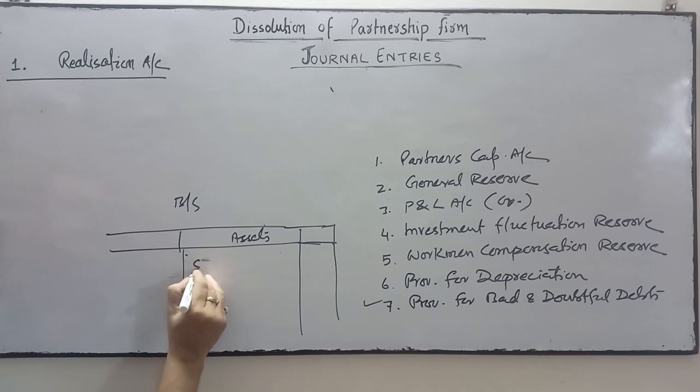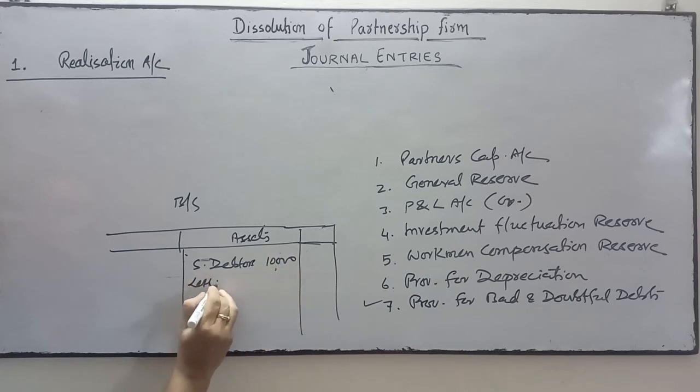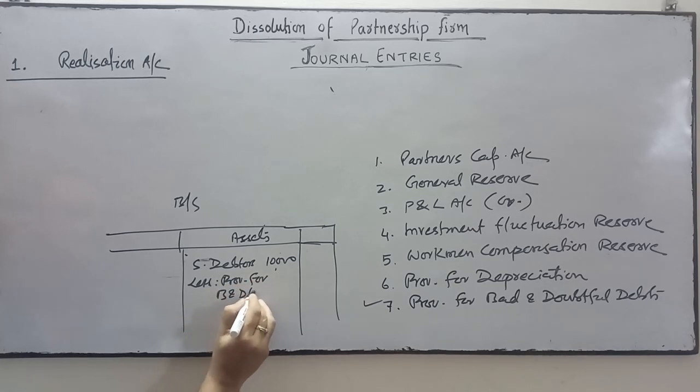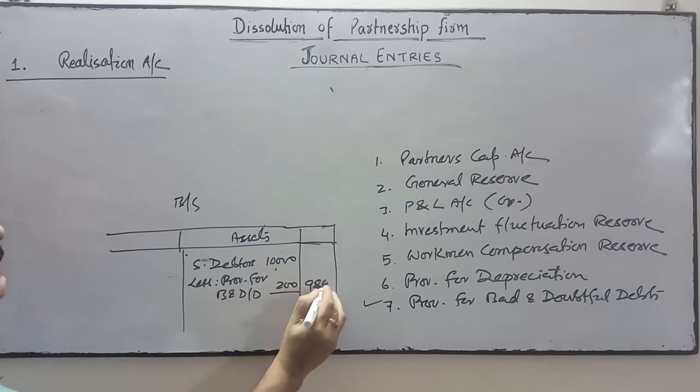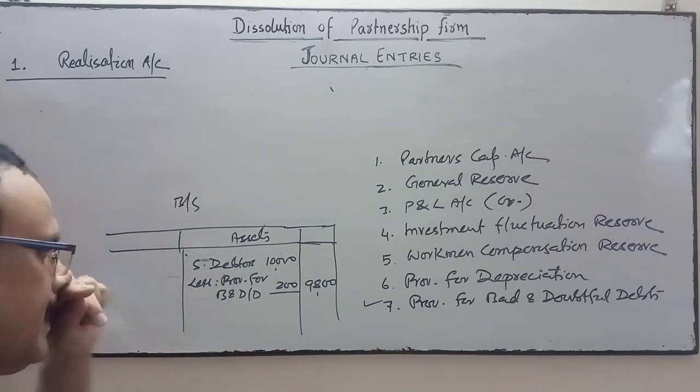This may be like this: sundry debtors, suppose it is 10,000, less provision for bad and doubtful debts, suppose it is 200, so we'll write 9,800. This is one way you will get the information in the balance sheet.